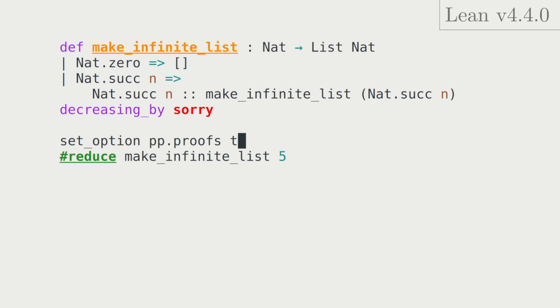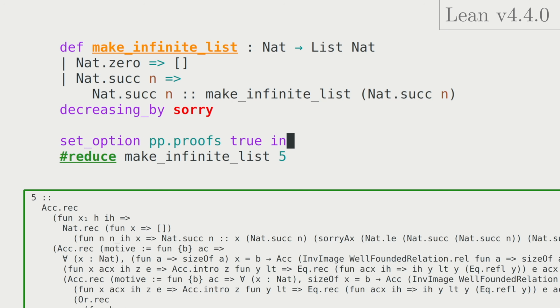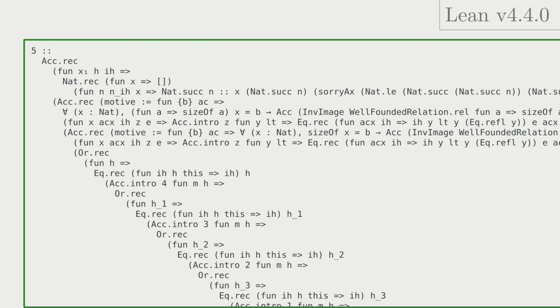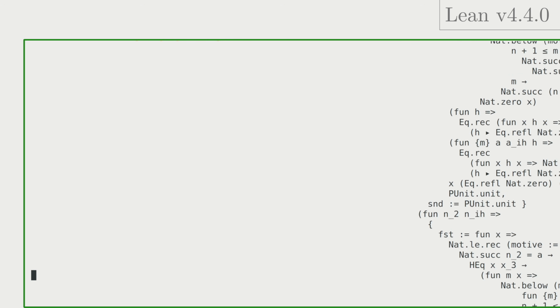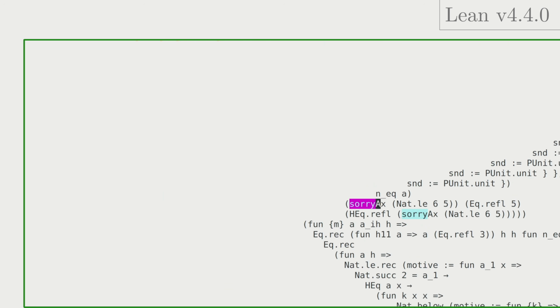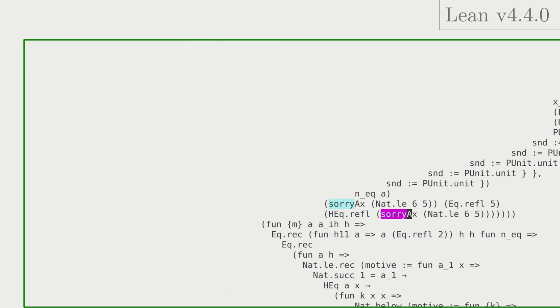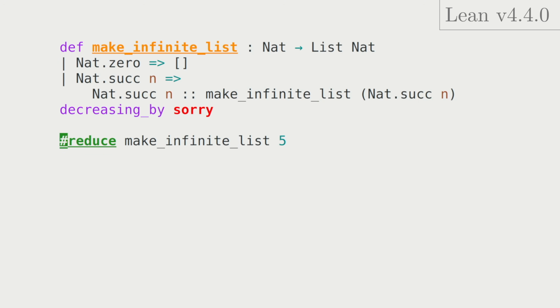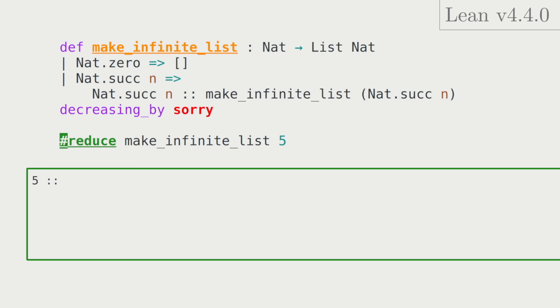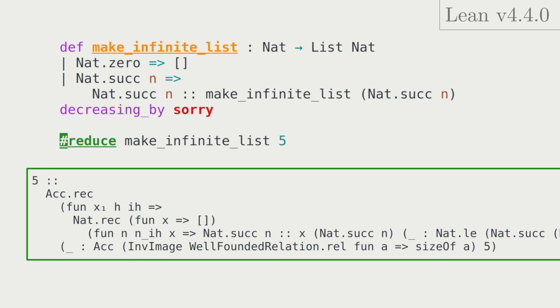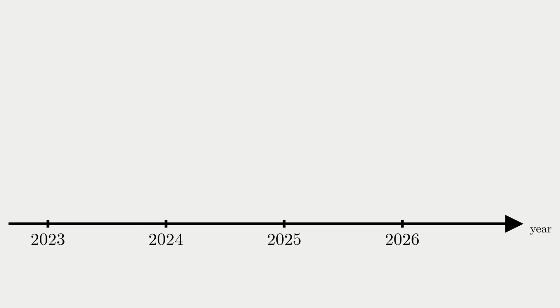When we turn on display of proofs, the term gets quite a bit more complicated, and definitely no longer fits on a single screen. We can see that our fake termination proof has propagated into many instances of the sorry axiom. These are what block further reduction. To summarize, the reduction successfully completes a single iteration of makeInfiniteList, and then, while making the first recursive call, it gets stuck inside some large, complicated proof normalization. Anyways, that's what fancy recursion looked like in Lean version 4.4.